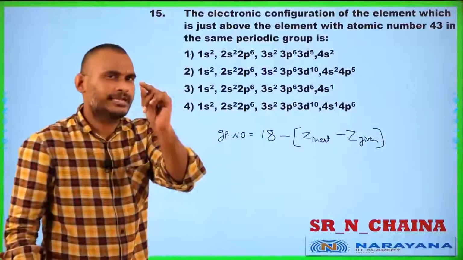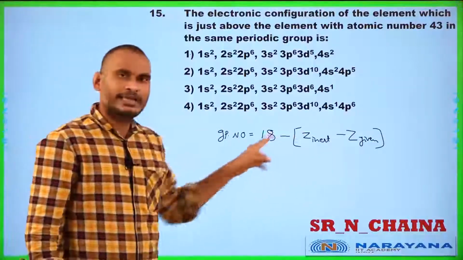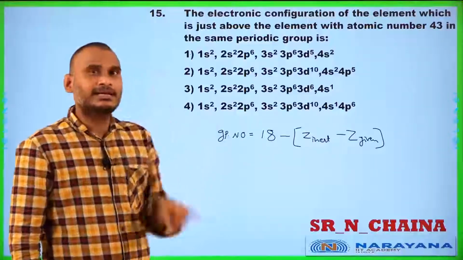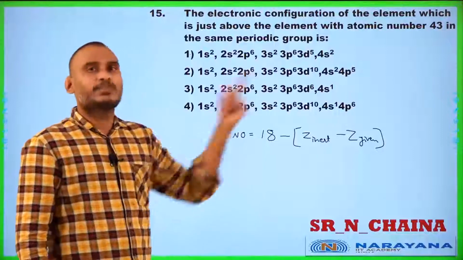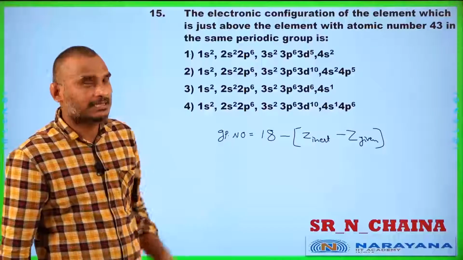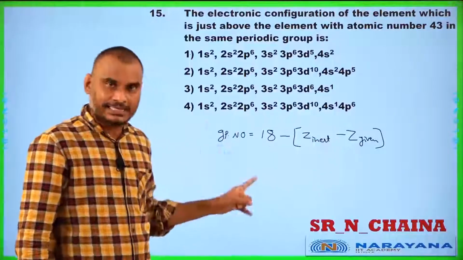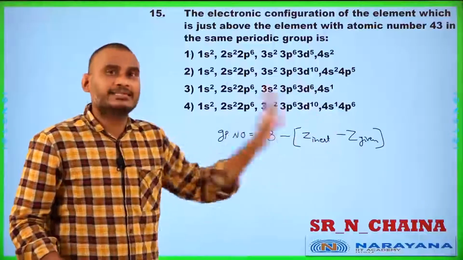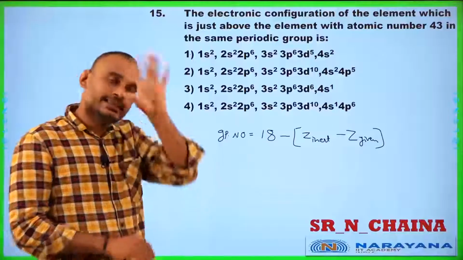Simple, student. Sometimes you may get a doubt, sir, that while doing it like this you are getting a negative value. That means you put 32 instead of 18, and you will get the correct answer. If you are getting a negative value, simply remove 18 and place 32, then you will get the answer.